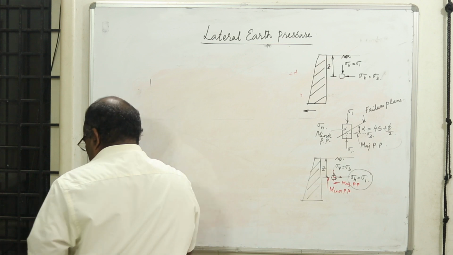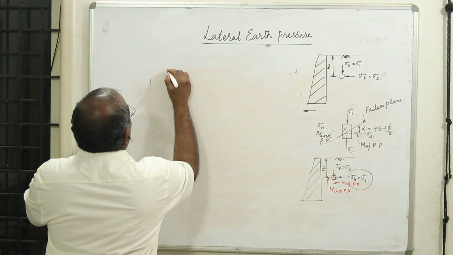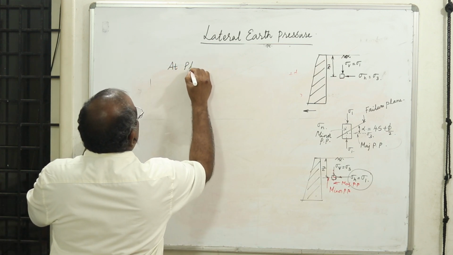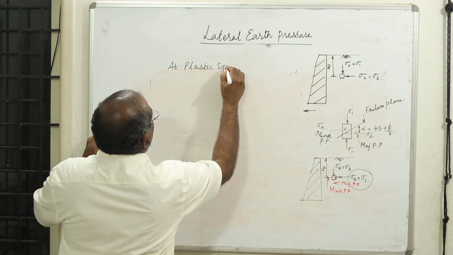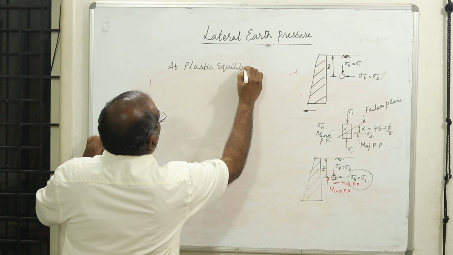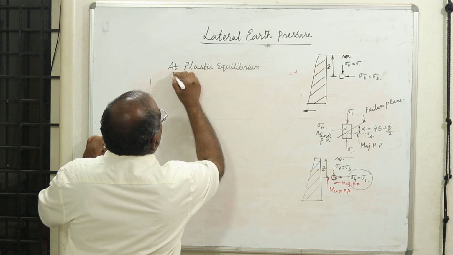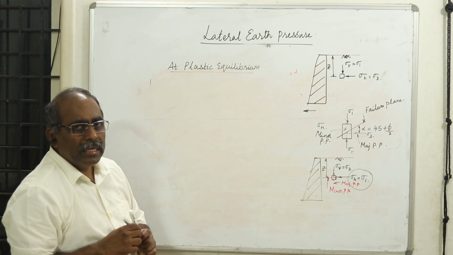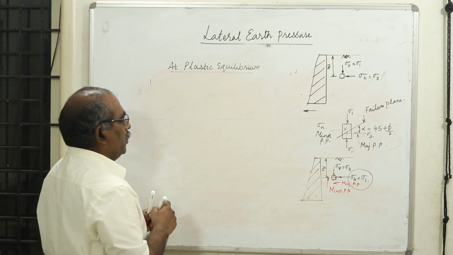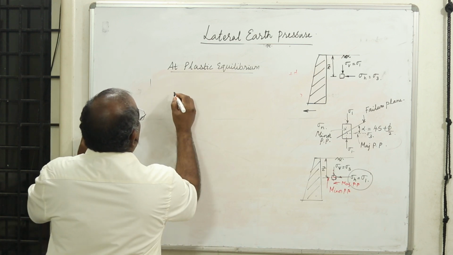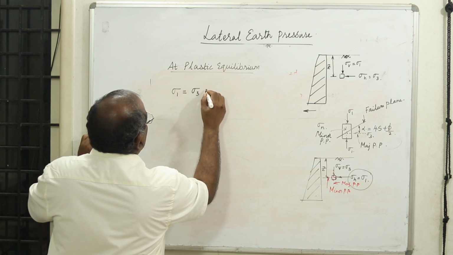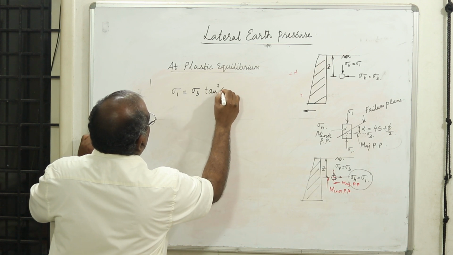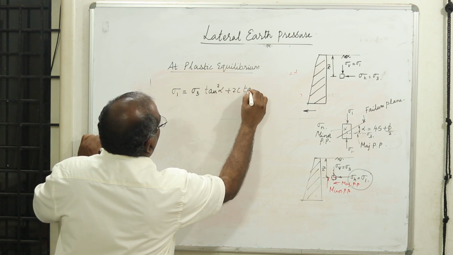At plastic equilibrium, meaning at the verge of failure, when all the resistive forces are mobilized, it is a limiting condition that is likely to undergo failure. At that condition, I can write a relationship between the principal stresses: sigma 1 equals sigma 3 times N phi plus 2c tan alpha.